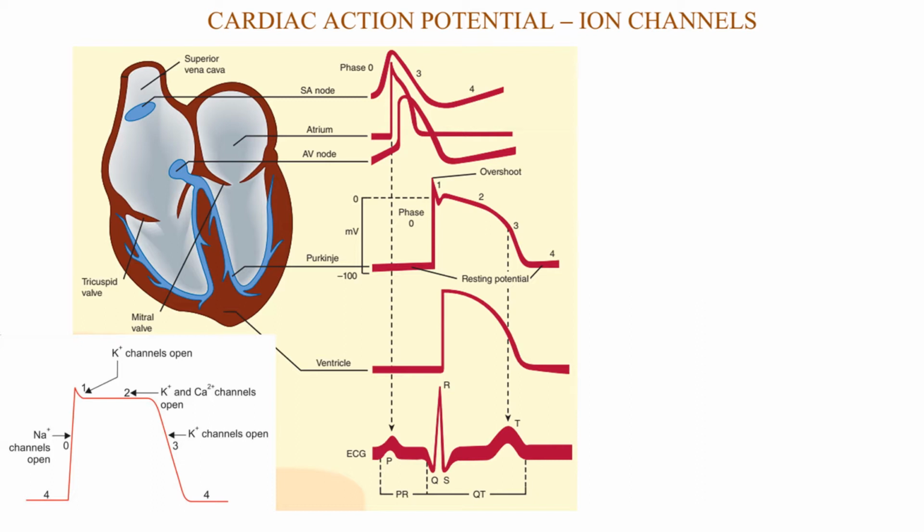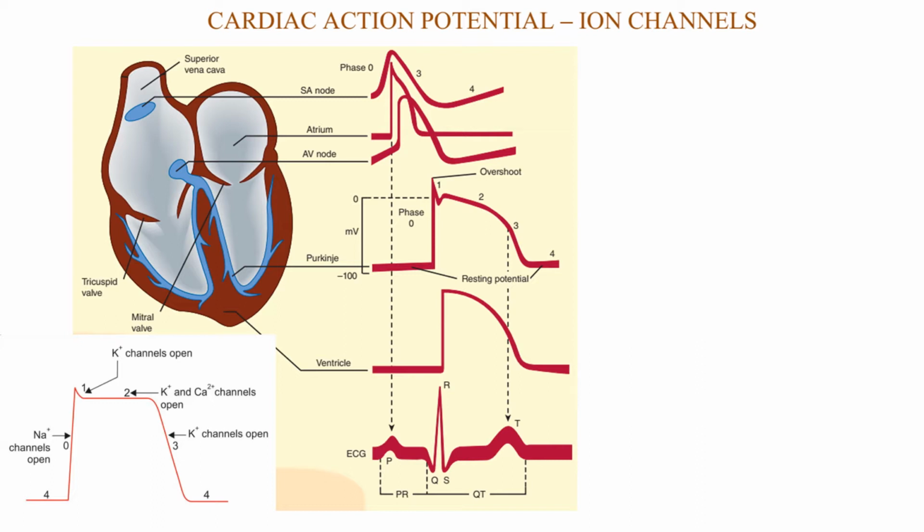Today, our topic is cardiac arrhythmias. Before entering into this, let us see what is a cardiac action potential and what are the ion channels in the heart. Actually, the impulse starts from the SA node, enters the AV node, then the bundle of His, Purkinje fibers, and then the ventricles. During this, several ion channels open and close.